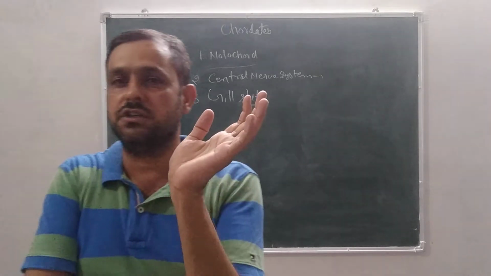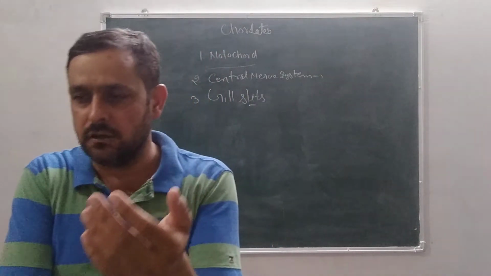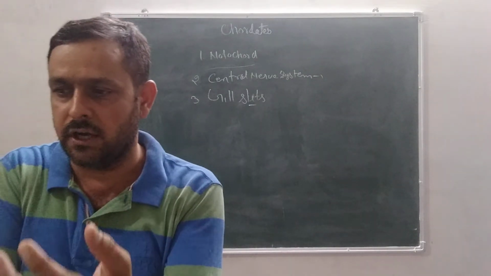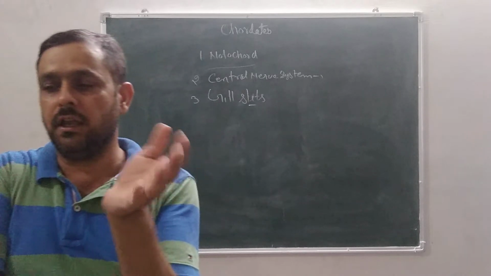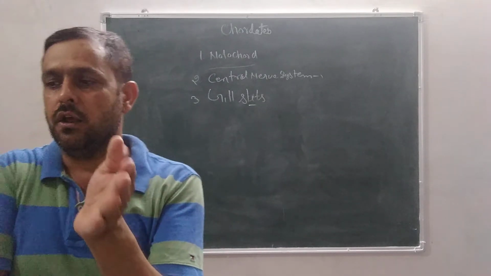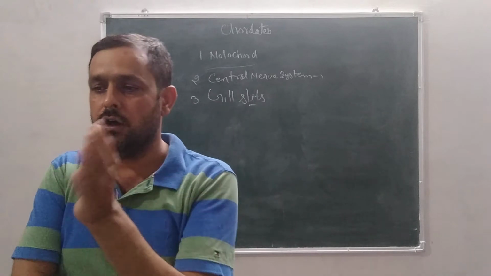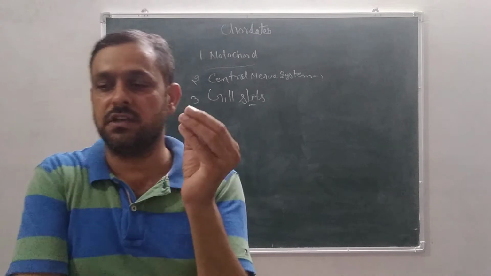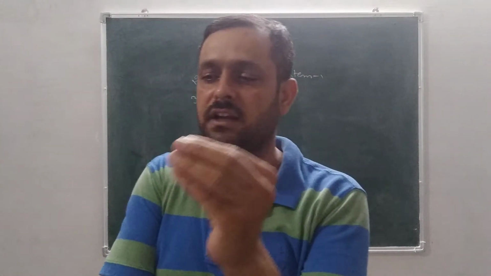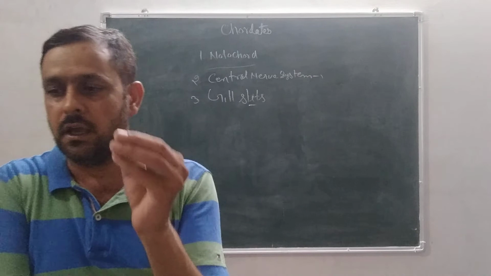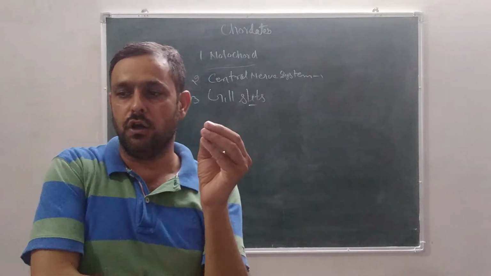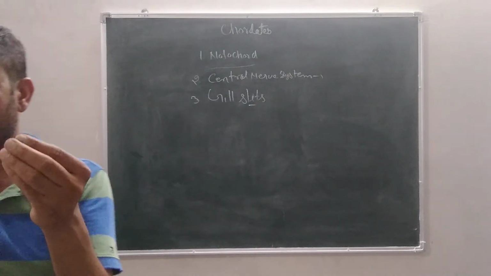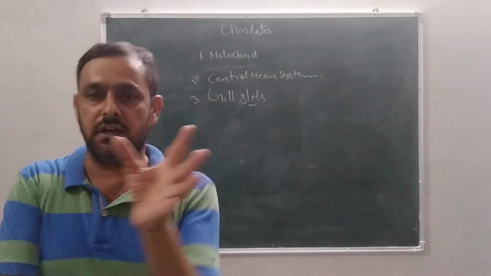Second, central nervous system: in chordates it is dorsal, hollow, single, non-ganglionated, and in non-chordates it is ventral, solid and ganglionated. Third main character, gill slits: present on the lateral side of the pharynx in some stages or throughout life in chordates, and in non-chordates gill slits are never present.